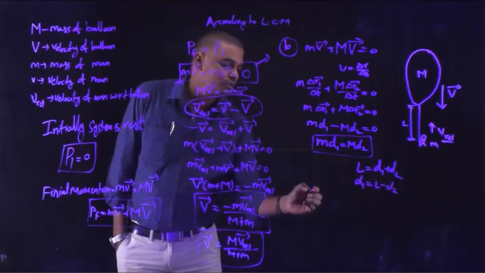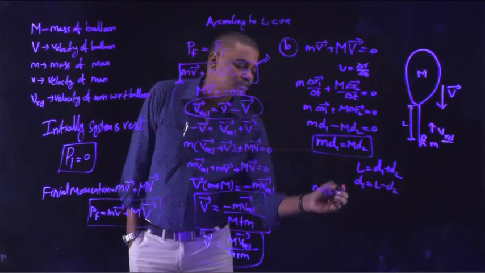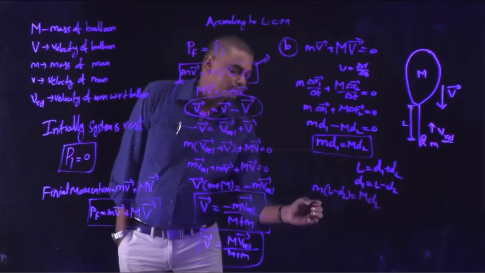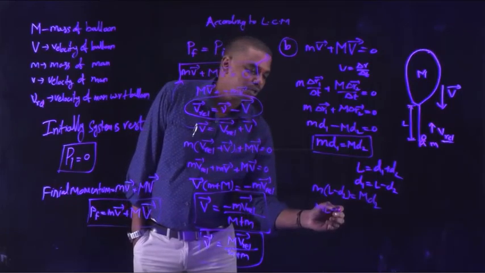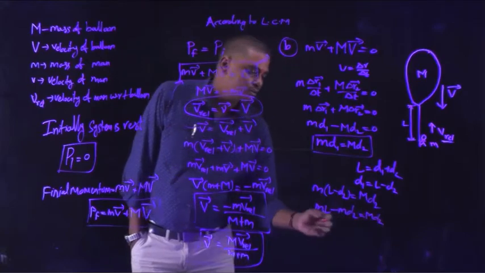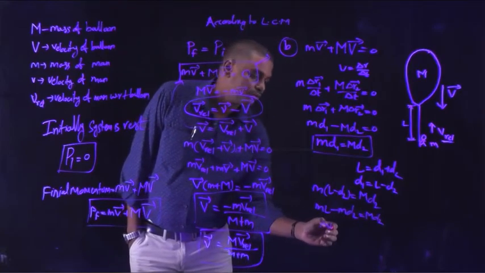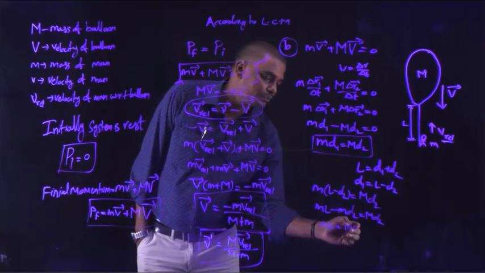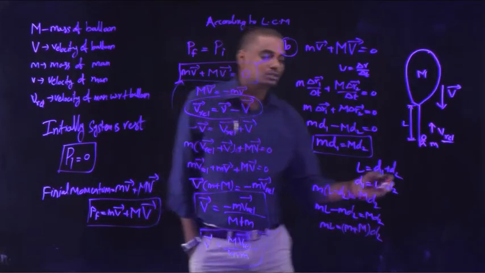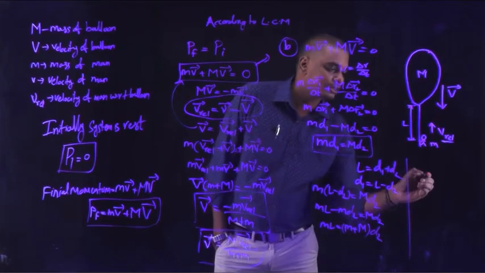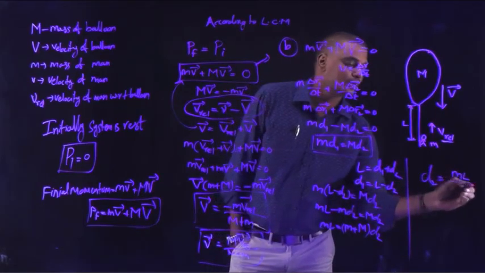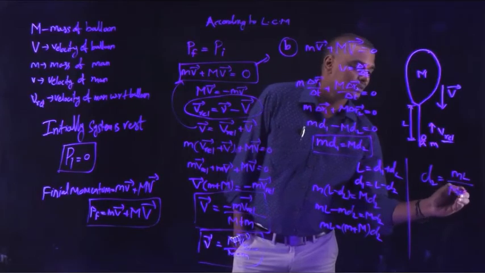Substituting in the above equation, m into L minus d2 is equal to capital M into d2, from which m into L minus m into d2 is equal to capital M into d2. So m into L is equal to small m plus capital M into d2, from which the expression for d2 can be written as d2 is equal to small m into L by capital M plus small m.